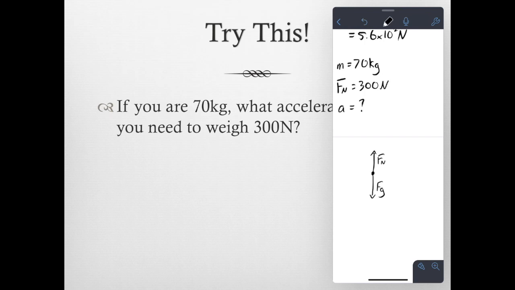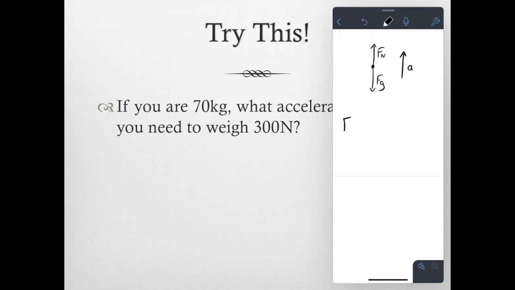The acceleration, we do not know whether it should be up or down. We can check by looking at what our weight should be and comparing it to our apparent weight. If our apparent weight is lower, we know acceleration must be down. If our apparent weight is higher, we know it must be up. But luckily, we don't have to do that. We can just say acceleration is moving up, and if it is not moving up, our answer will be negative. If it is positive, that means it is actually moving up. We have decided that the net force is up, so it will be positive.